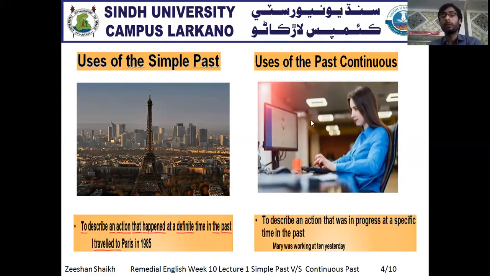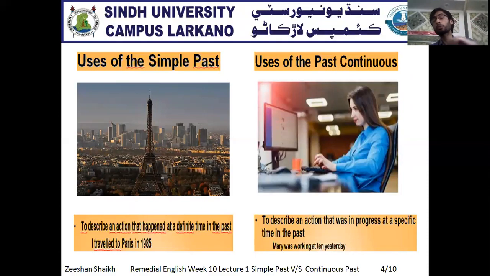Clear? Whereas your past continuous tense shows an action that was progressive, that was continuous at a specific time in the past. For the explanation, I'll give you more later about the past continuous. The example is: Mary was working at 10 yesterday. That means Mary was working yesterday at a specific time, at 10 in the morning.